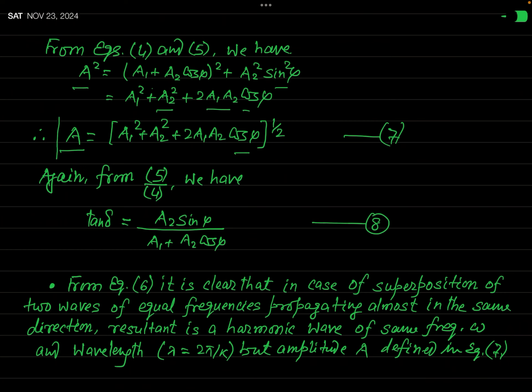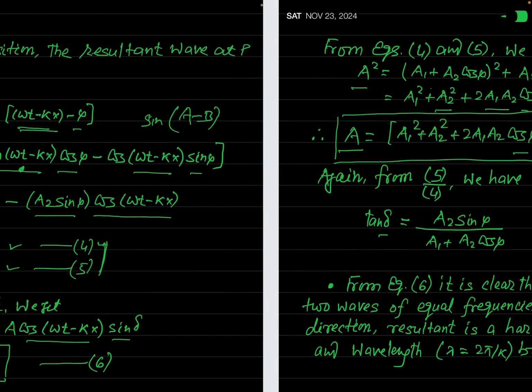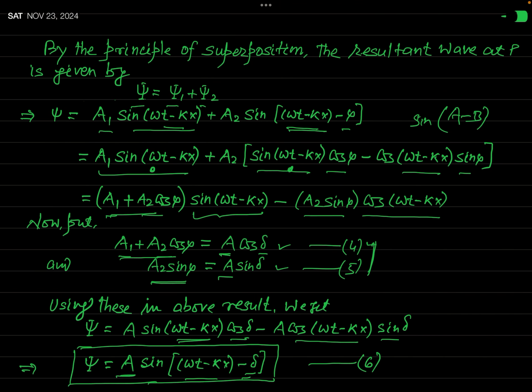So this is the expression for the resultant amplitude. This is actually a most important result. For discussion and for solving the numerical problem based on the interference, you must remember this result. Now another unknown was delta, which is the phase difference between the first wave and the resultant wave. And you can see, if your aim is to find delta, you must divide this equation 5 by 4.